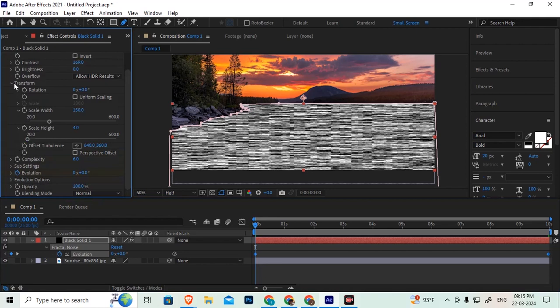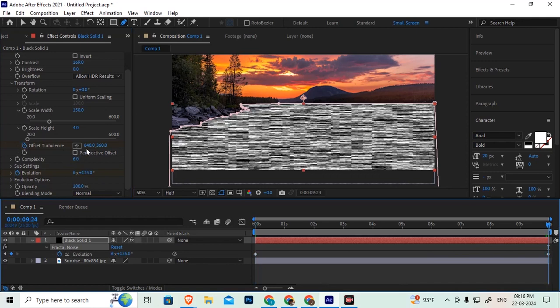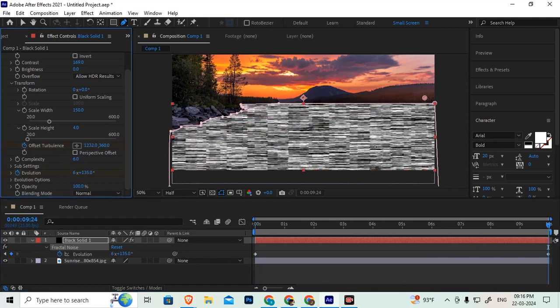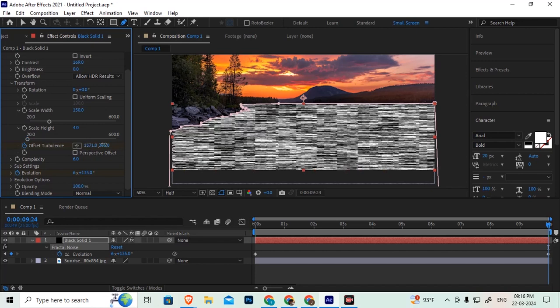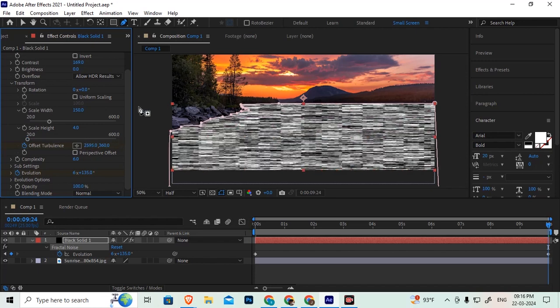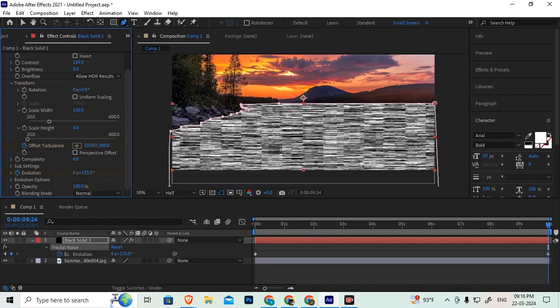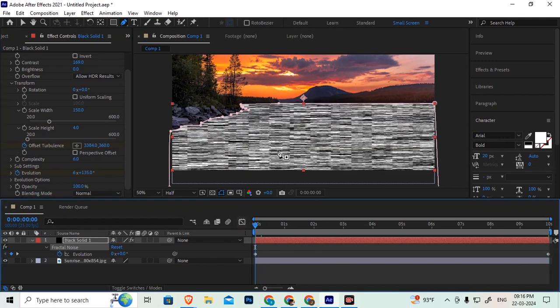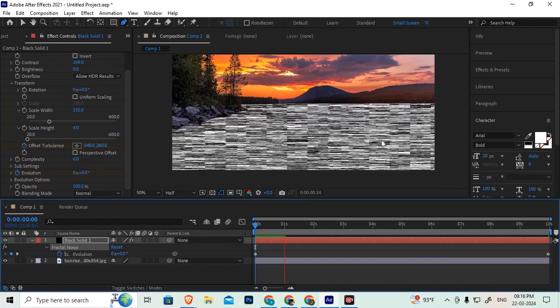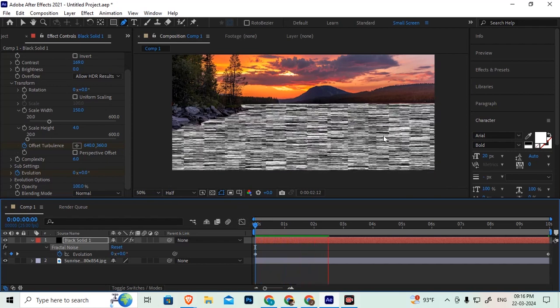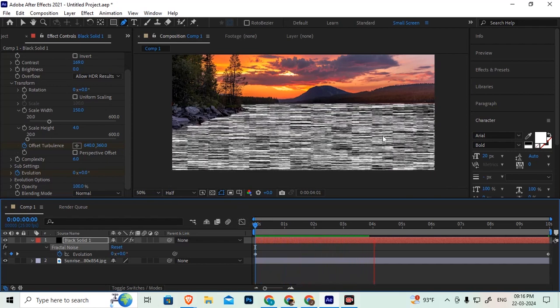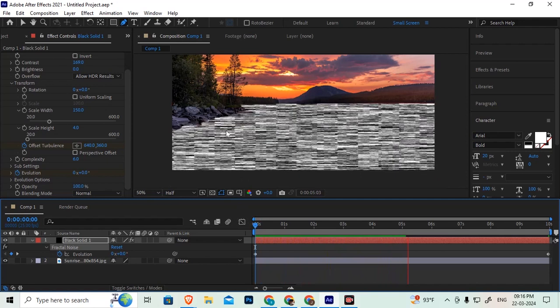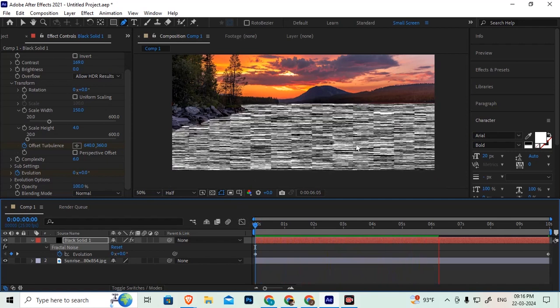So you should go to offset turbulence, set key at 10 seconds position, X value, add towards right side. See this now. Clear, Ajay? Yes, sir.